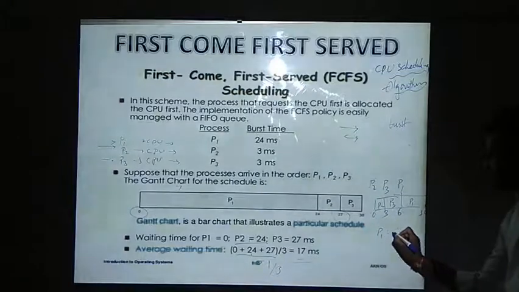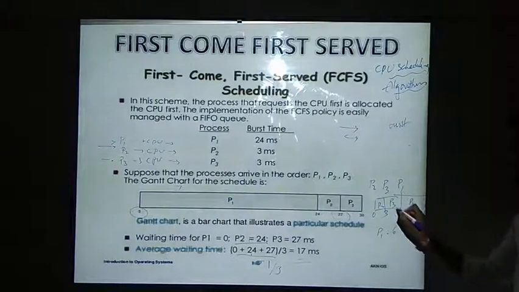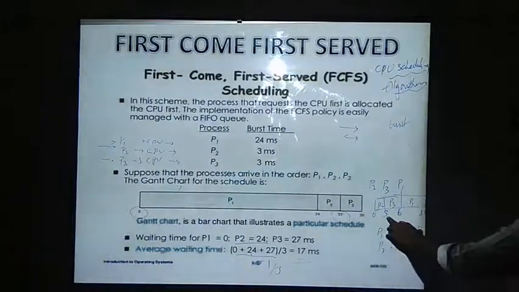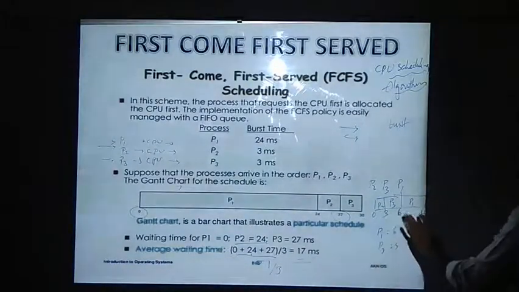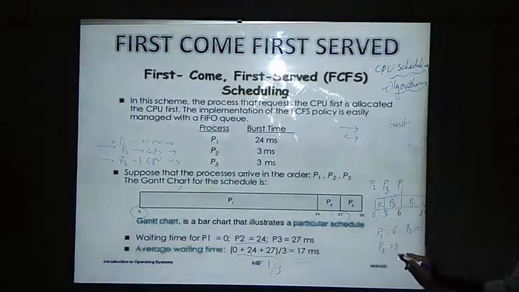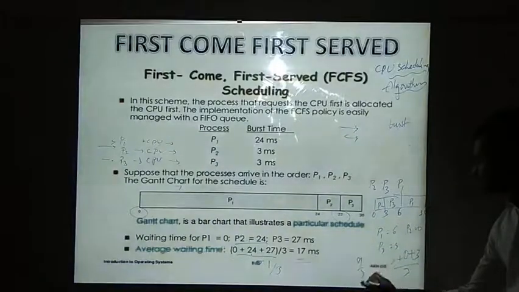Waiting time of P1 will be 6 milliseconds, waiting of P2 will be 0, and waiting of P3 will be 3. P3 is waiting for 3 milliseconds, P2 is not waiting for anything, and P1 is waiting for 6 milliseconds. If the average waiting time is found, then 0 plus 6 plus 3, divided by 3, that is 9 by 3, that is 3 milliseconds.